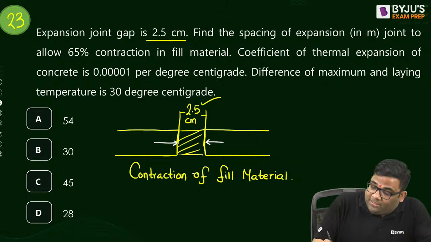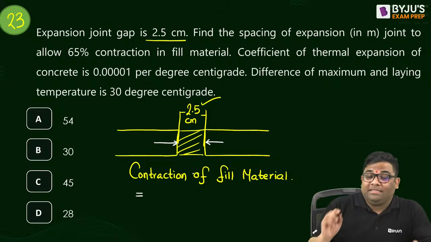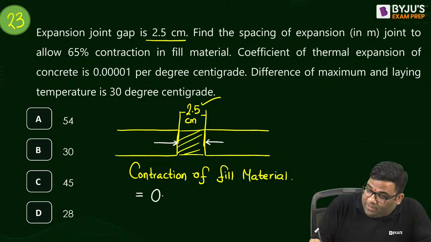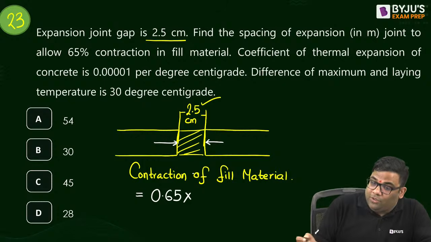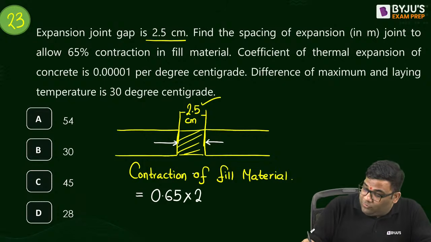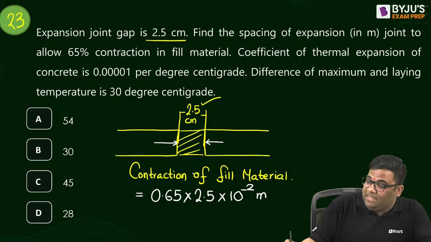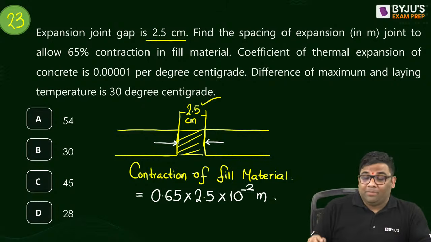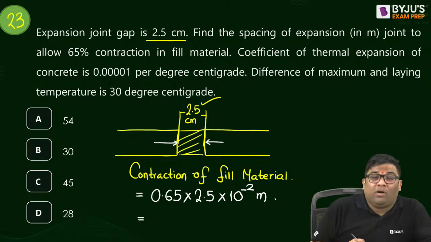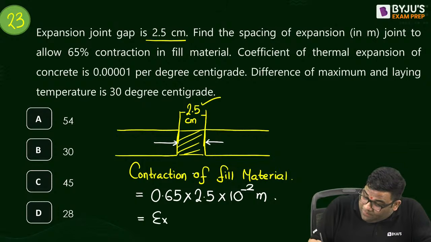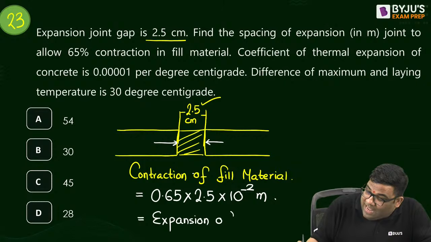So the contraction of fill material is how much? That is equal to the given 65%. So I can say 0.65 times the fill material, which is 2.5 centimeter, in meters this much. This is the contraction of fill material, and this contraction will be the expansion of the slab, right?